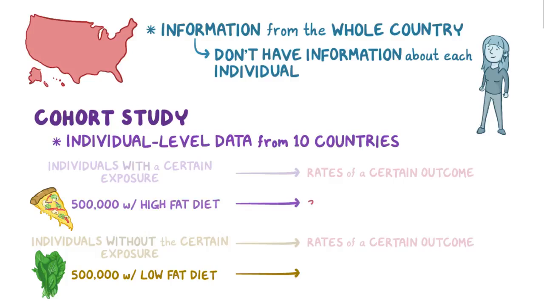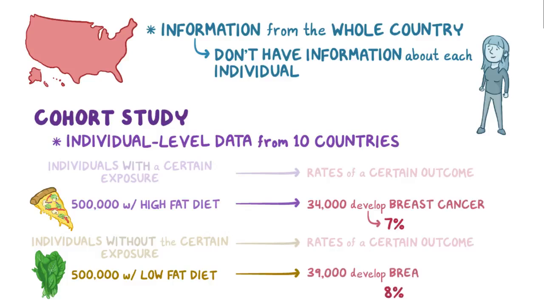After 10 years, let's say that 34,000 of the women in the high-fat group, or 7%, developed breast cancer, and 39,000 of the women in the low-fat group, or 8%, developed breast cancer. Since 7% and 8% are very similar, it's likely that there's actually no relationship between fat intake and breast cancer in these individuals.